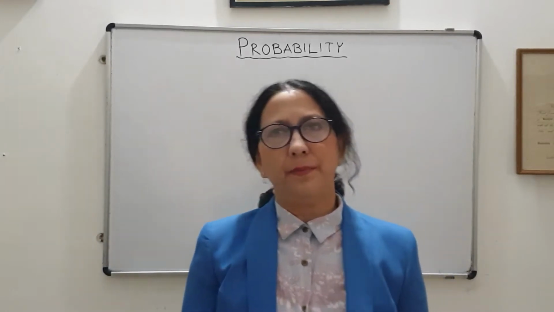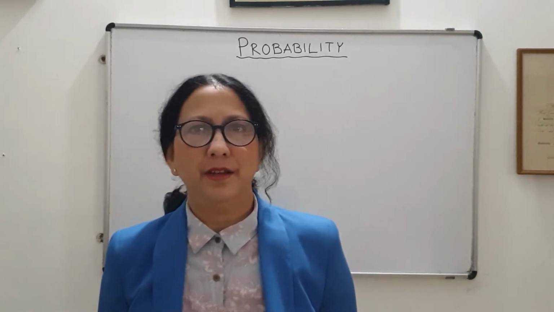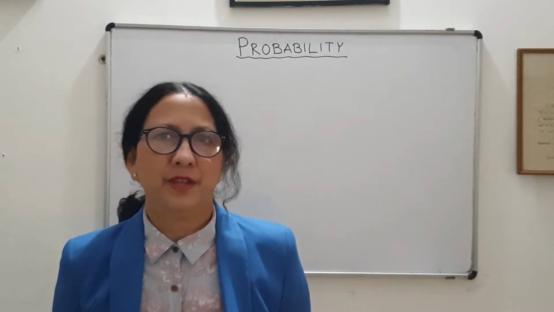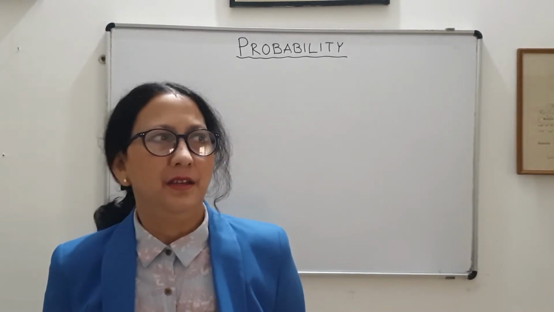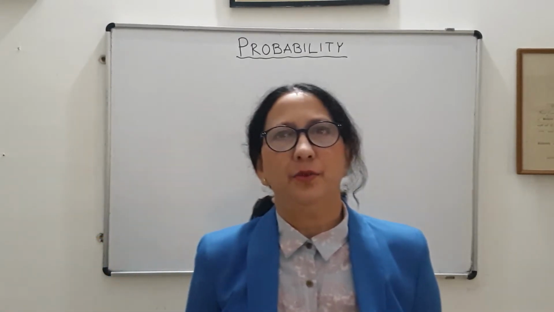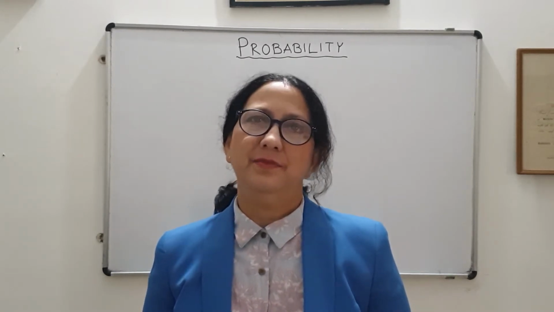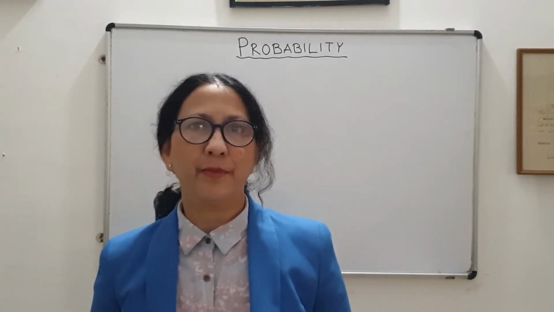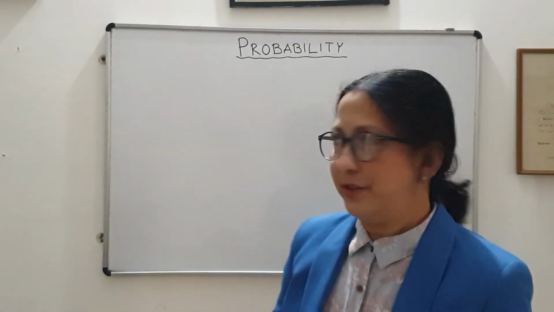So you have been introduced to this term probability in the ninth class statistics chapter. So let us do some recapitulation of what you've learned in ninth class. Okay. So what was the definition of probability? The probability gives the numerical measure of the chance of an event of a random experiment occurring. So let me write down the definition first.